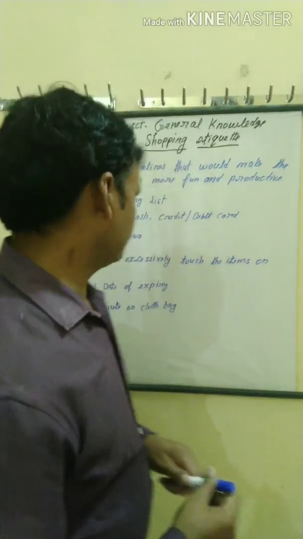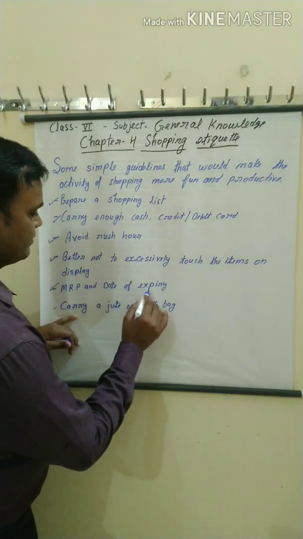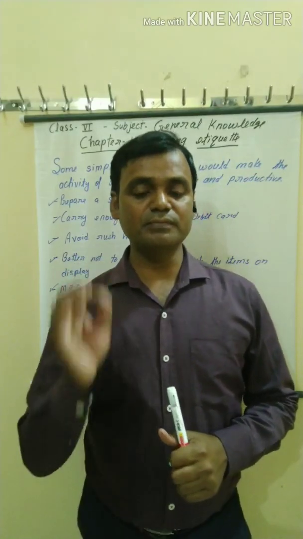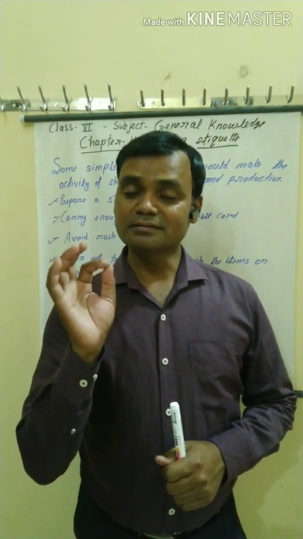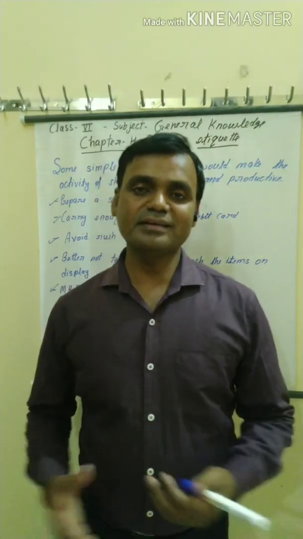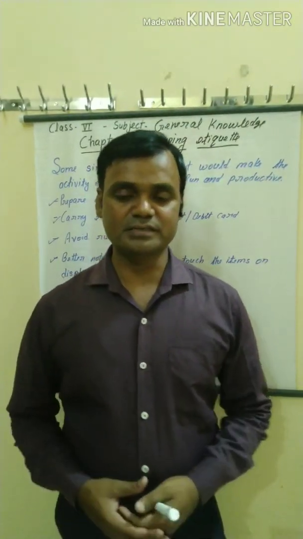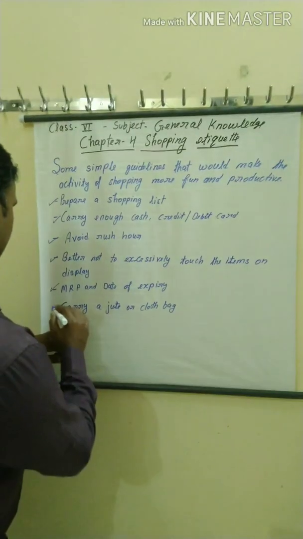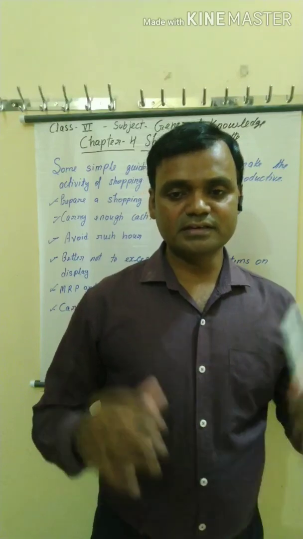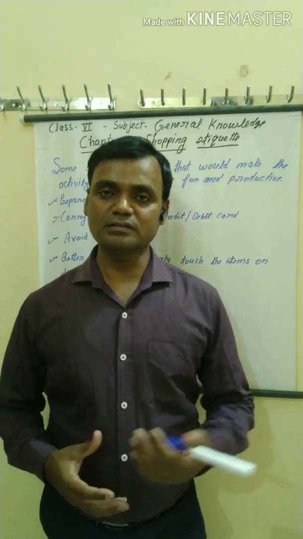Now next topic is MRP and date of expiry. It is better to check the MRP of a product, maximum retail price, and also check the expiry date, especially for food products, medicines and cosmetics. Next, carry a jute or cloth bag. It is highly recommended to always carry a jute or cloth bag.